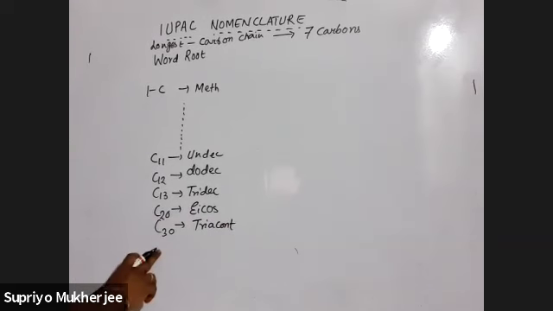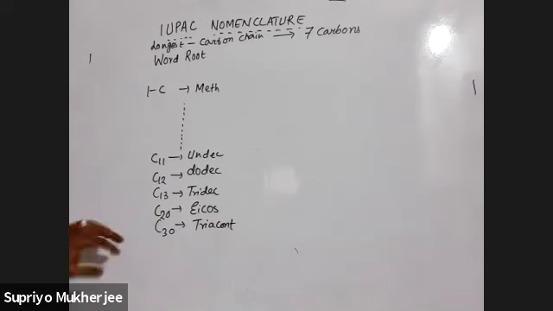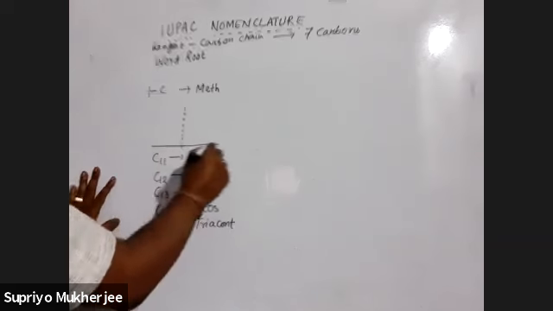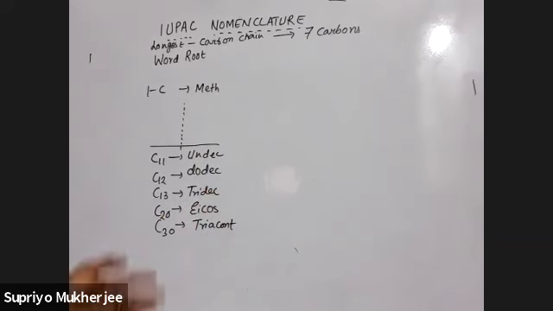After that it is easy. C40, C50, tetra, penta and all those go on. So that much won't be needed. Up to here is enough. You won't need all this. Dec-ene sometimes comes up.